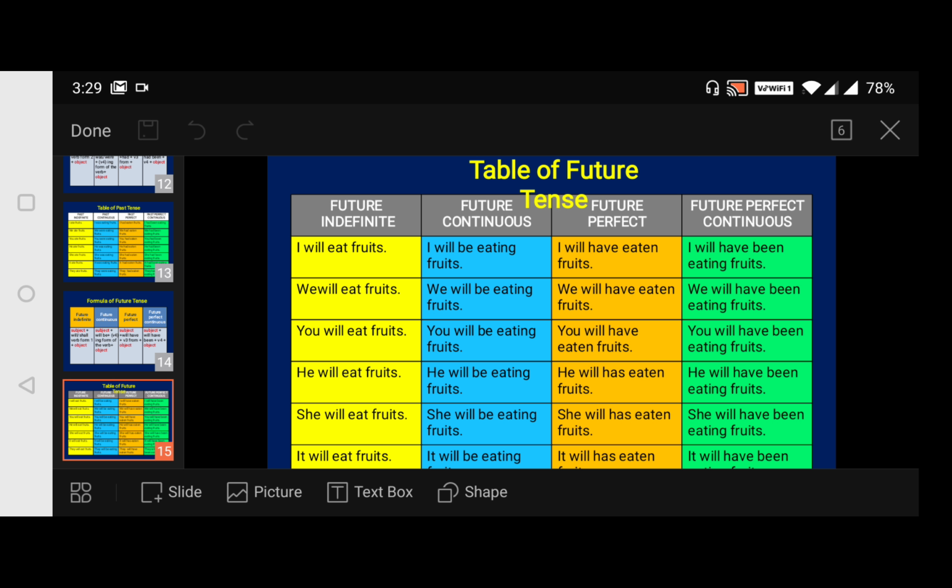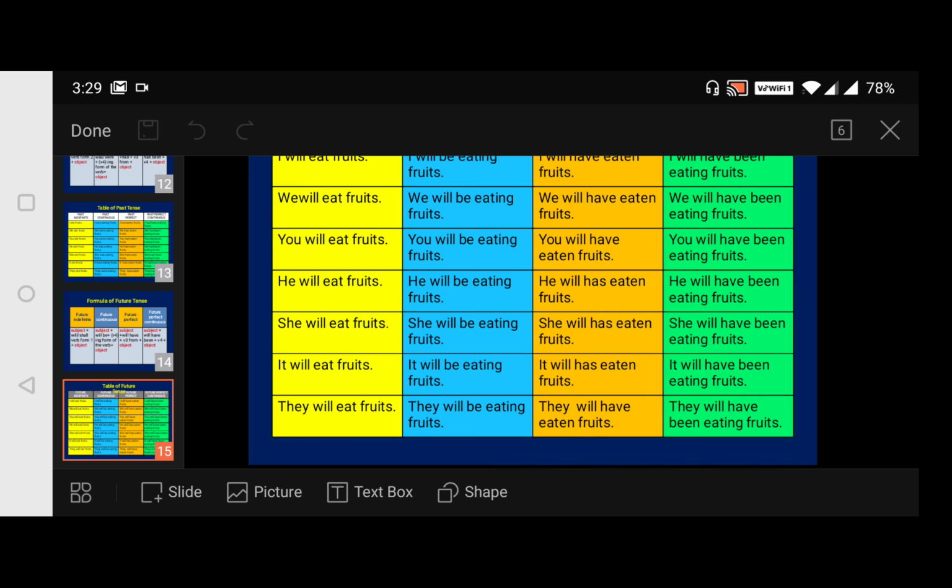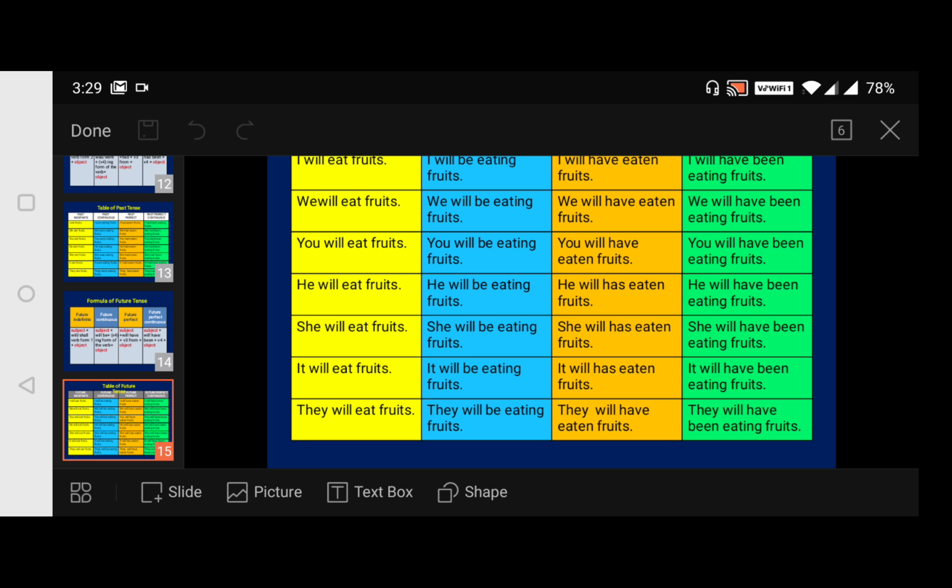Then he will eat fruits, he will be eating fruits, he will have eaten fruits, because it's "he". Then he will have been eating fruits. She will eat fruits, she will be eating fruits, she will have eaten fruits, she will have been eating fruits. Next, it will eat fruits, it will be eating fruits, it will have eaten, and it will have been eating fruits. So like that.